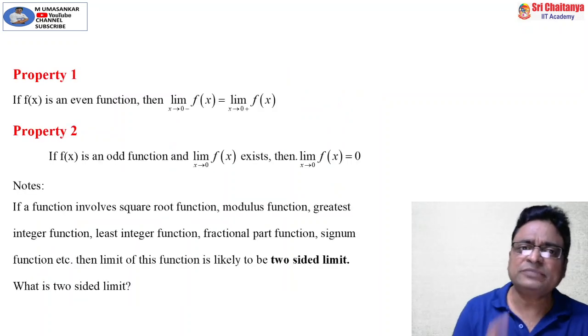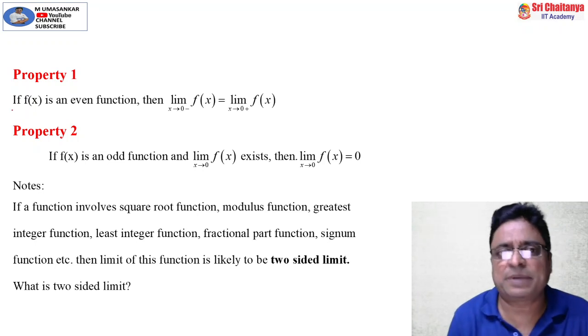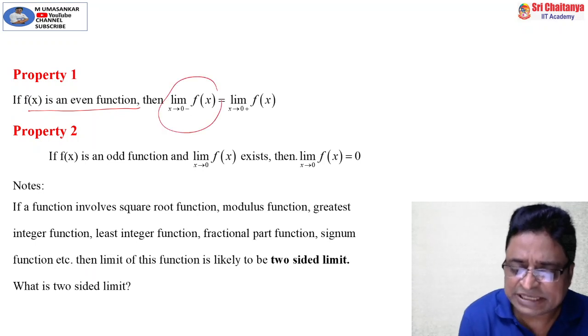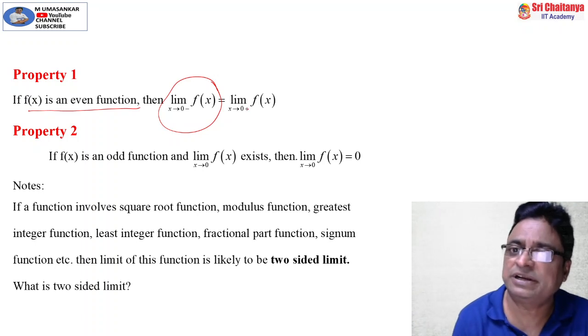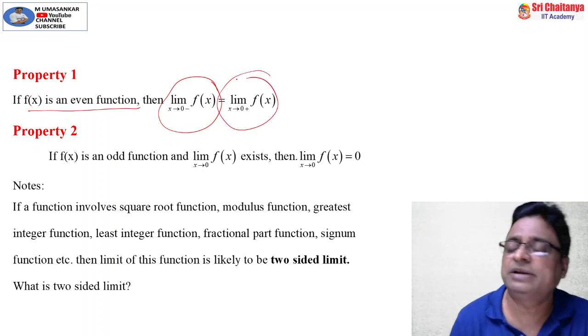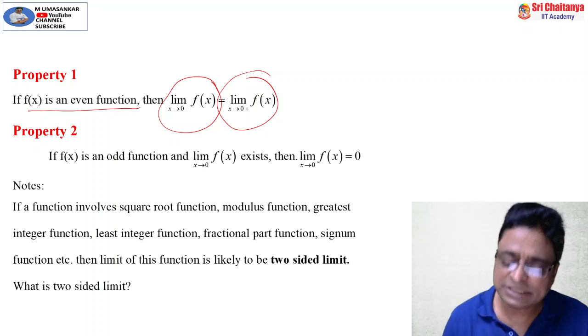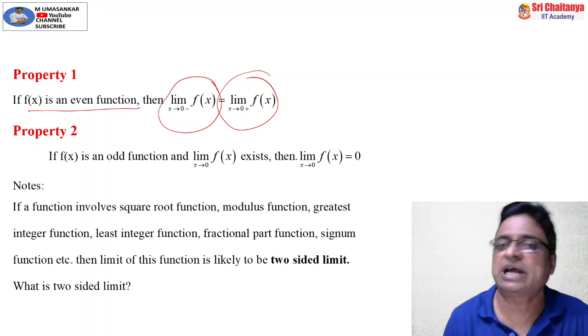Now my friends, property number 1, here I am telling a simple property. If f of x is an even function, then limit x tends to 0, that means the left hand limit at x equal to 0 of the function is equal to the right hand limit at x equal to 0 of the function, both are the same. That means both the left hand limit and right hand limit at x equal to 0 exist and they are equal.